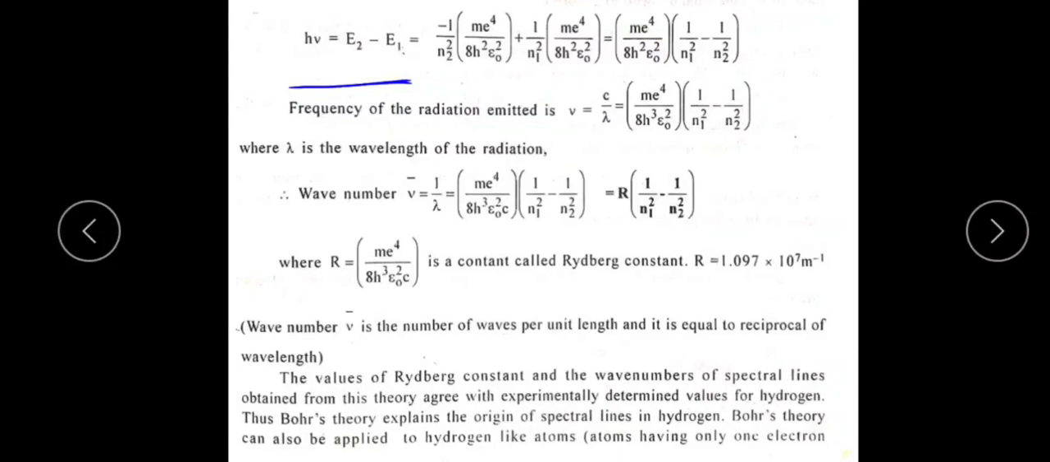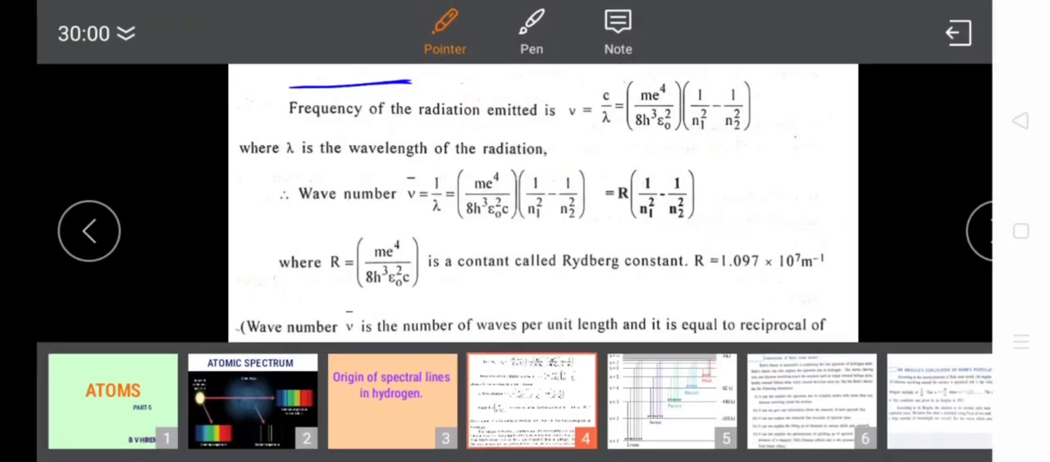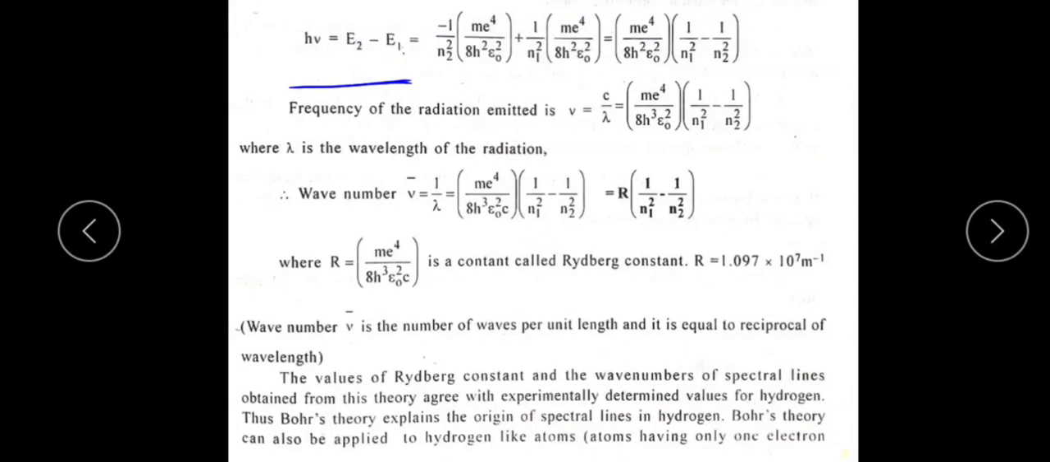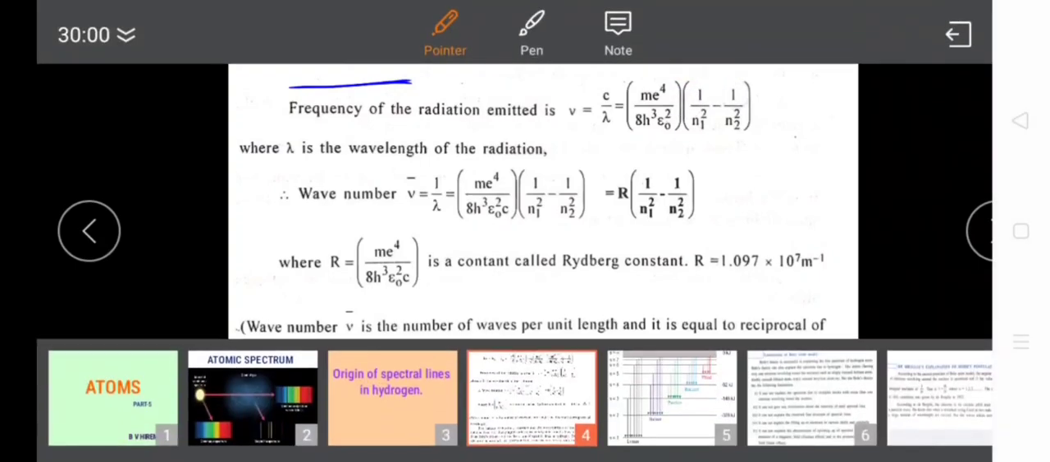After simplification there are some common terms present in the above equation, that is m e raised to 4 divided by 8 h square epsilon naught square. It is a common term, so keep it outside. Then the remaining terms are minus 1 by n2 square and plus 1 by n1 square. This can be written, first writing the positive term, as 1 by n1 square minus 1 divided by n2 square.